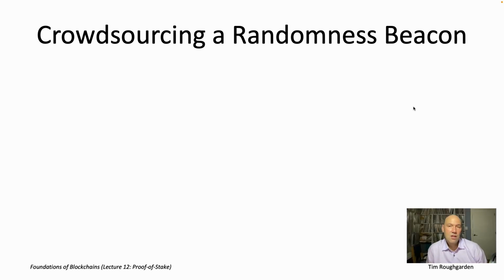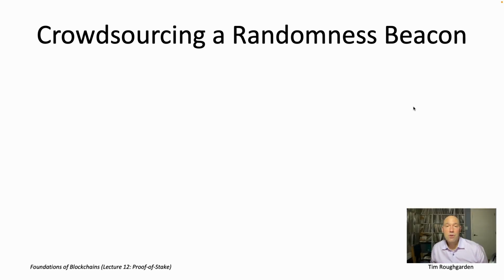As discussed in that video, we saw that the R sub t's are not perfect. They're not impossible to manipulate, but there's many fewer degrees of freedom for manipulating the pseudorandomness R sub t than there would be with a lot of other possible implementations. But in research, you never want to be satisfied. You always want to do better. So it's natural to ask, could we have an alternative approach to implementing an approximation of a randomness beacon that actually cannot be manipulated at all? So that's what we're going to explore in this video and the next.